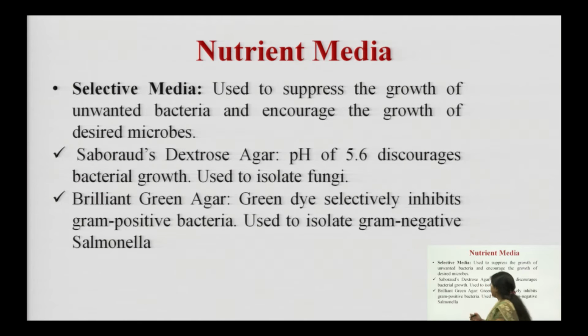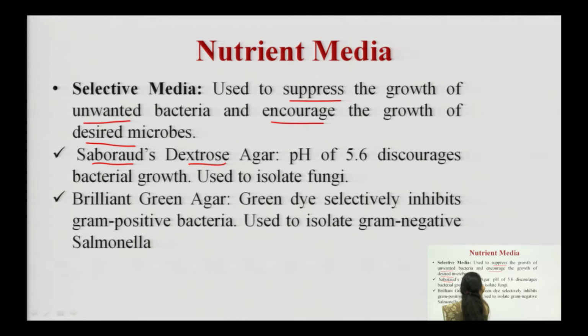Selective media are used to suppress the growth of unwanted bacteria, the bacteria which we don't want in the pure culture, and they encourage the growth of the desired microorganisms. For example, Sabouraud dextrose agar media has pH 5.6, and it discourages bacterial growth.